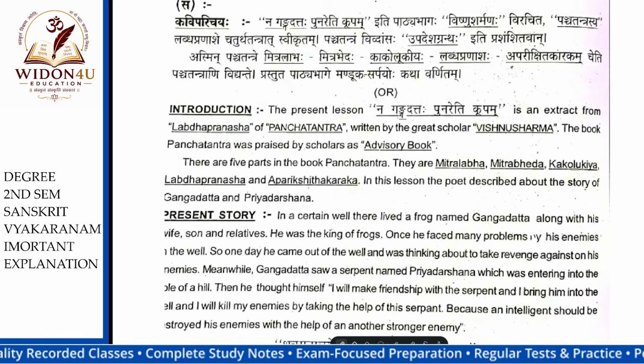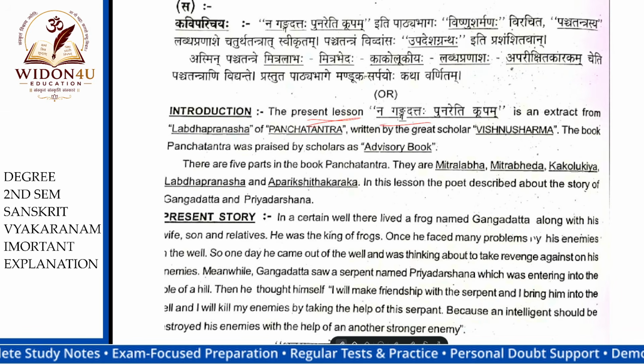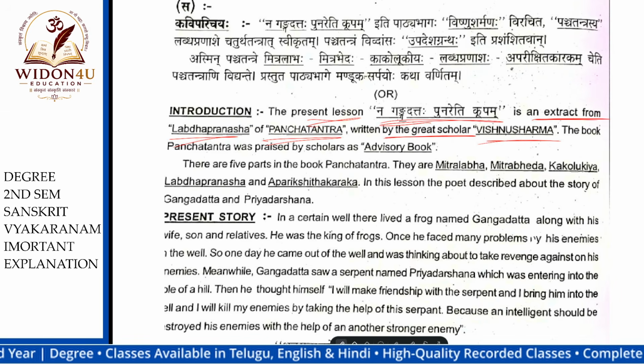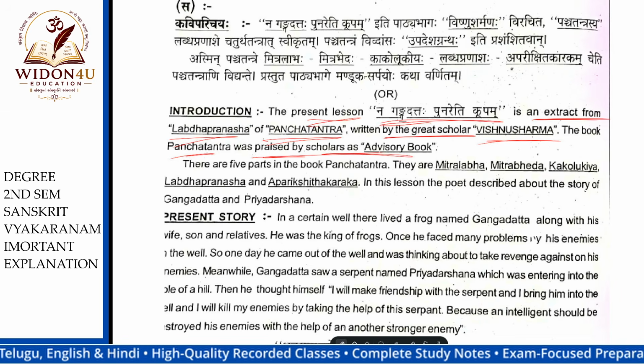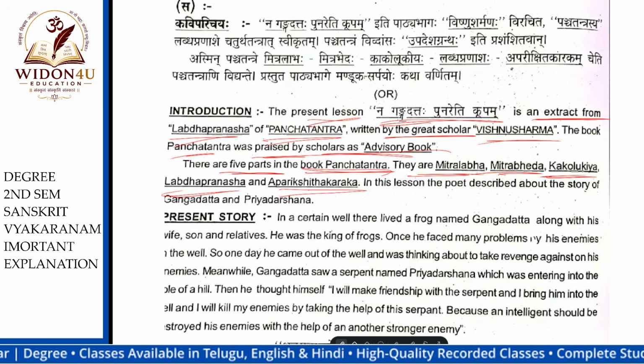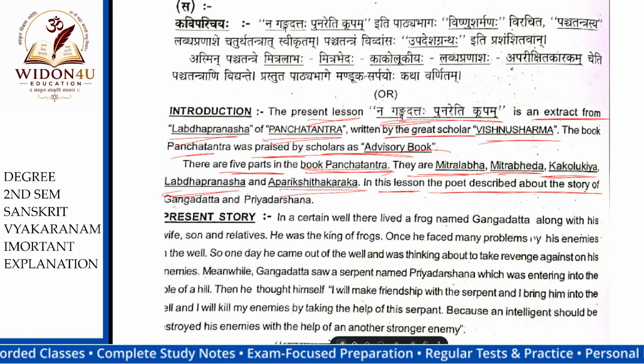Same poet introduction. The present lesson Naganga Datto Punareti Kupam is extracted from the Labda Pranasha of the Panchatantra, written by the great scholar Vishnu Sharma. The book Panchatantra was praised by scholars. It is an advisory book. There are 5 parts in the book Panchatantra. They are Mitralabha, Mitrabheda, Kaukuloliki, Labda Pranasha, and Aparikshita Karka. In this lesson, the poet described the story of Gangadatta and Priyadarsha. This is a simple story.